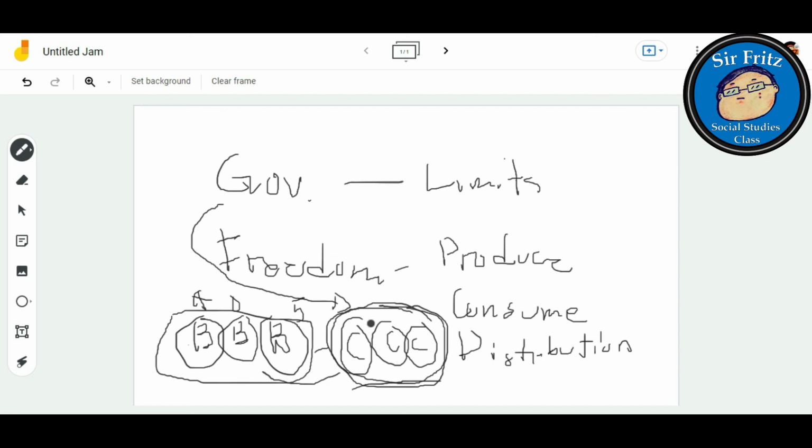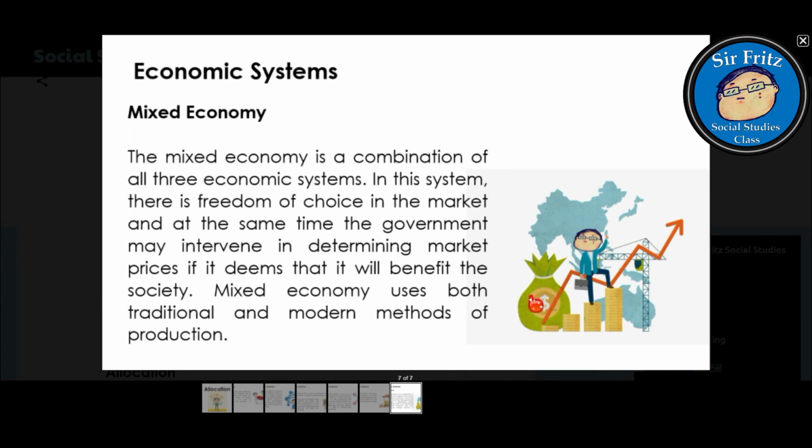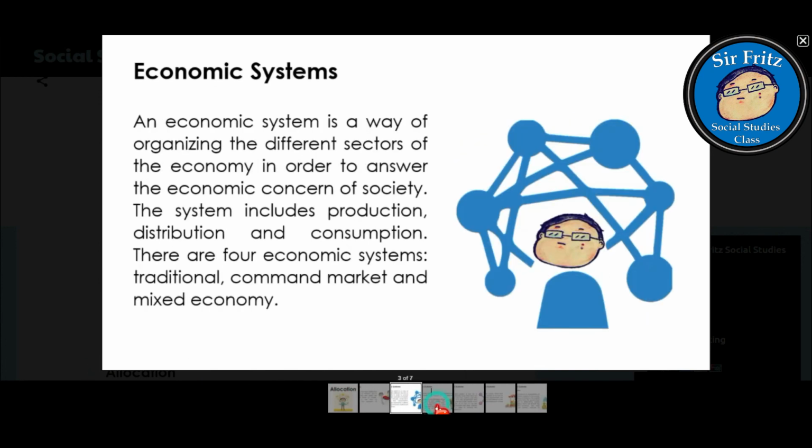That's how the government controls the whole economic activity. So that wraps up everything for this discussion about allocation and the different economic systems.